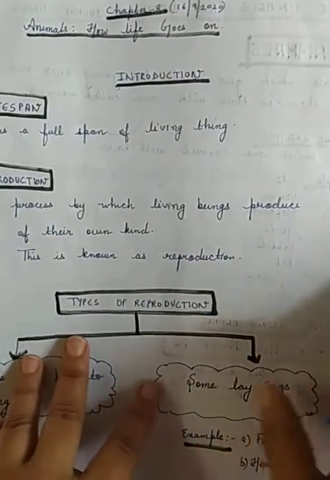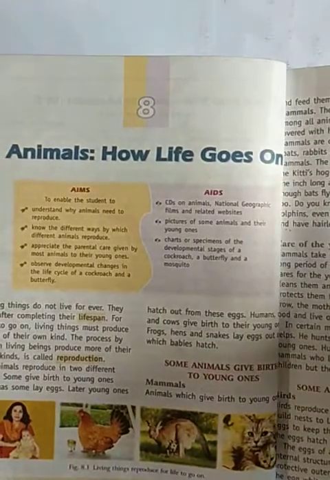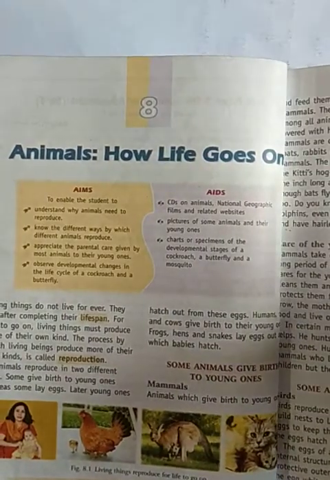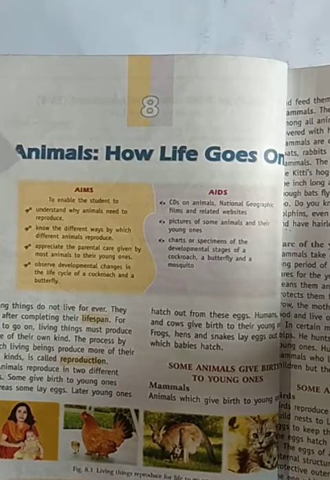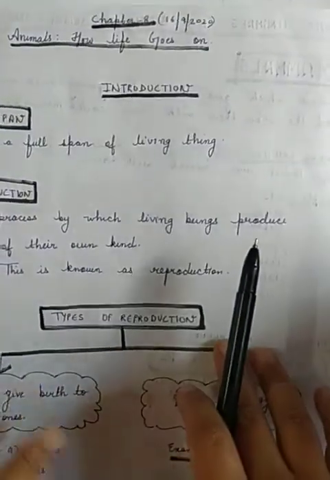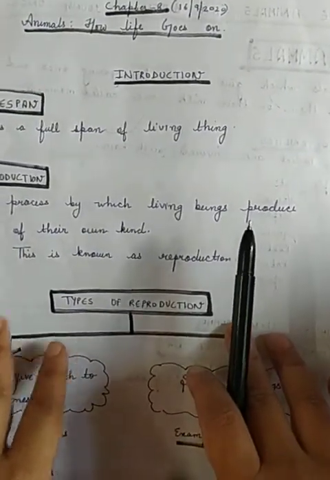And there is one more definition given in your book also: the period of time for which a living thing lives or is expected to live. That time period up to which a living thing lives or is expected to live is known as lifespan.